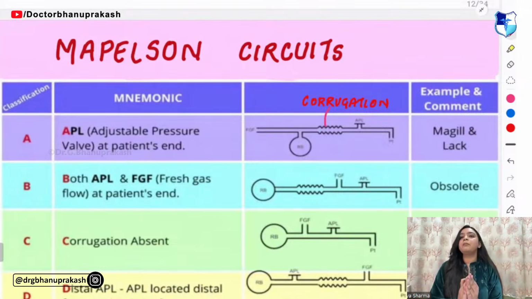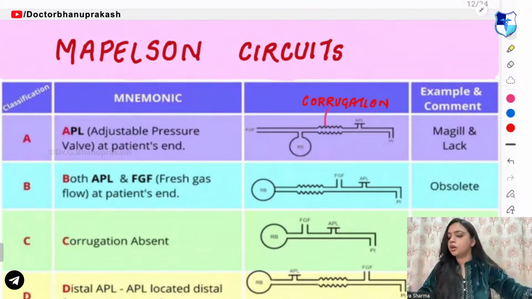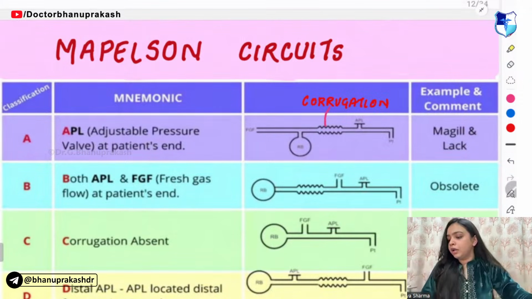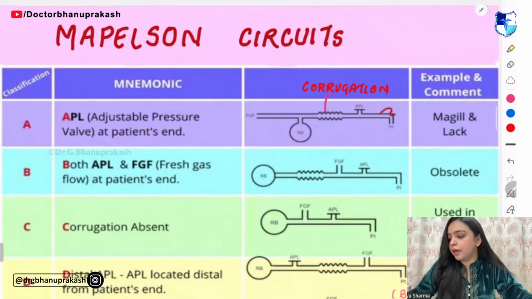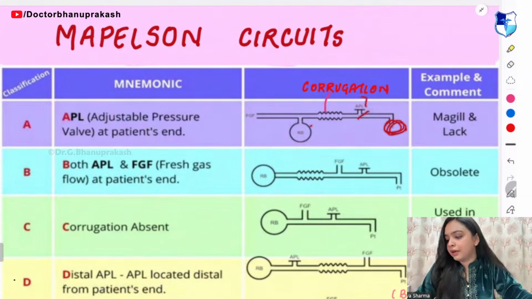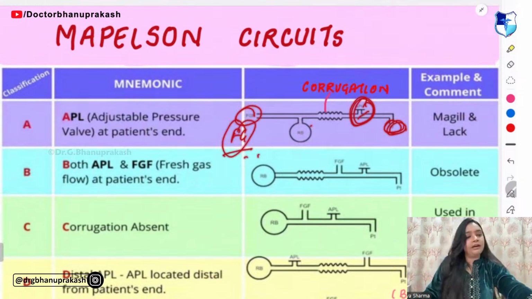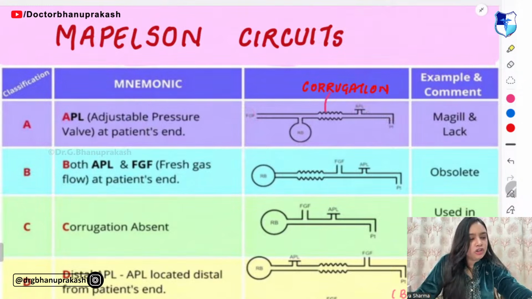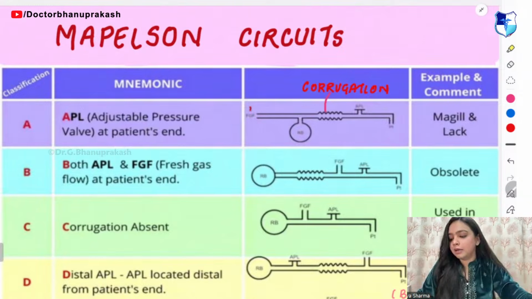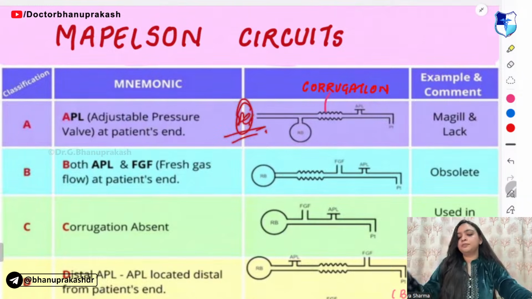So, try to remember it with the help of lots and lots of mnemonics. Now, here we are able to see the patient. Then you have APL and here FG. What does FG mean? FG means the fresh gas.